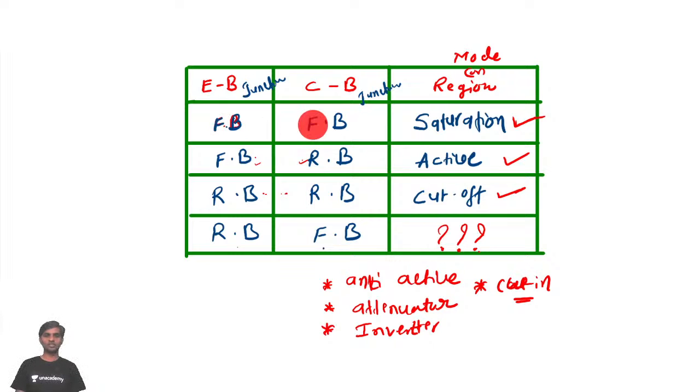When both junctions are forward biased, it is called saturation. When the emitter base junction is forward biased and the collector base junction is reverse biased, it is called the active region. When both junctions are reverse biased, it is called the cutoff region. And the fourth, I asked you to find out what it is with reverse bias and forward bias.